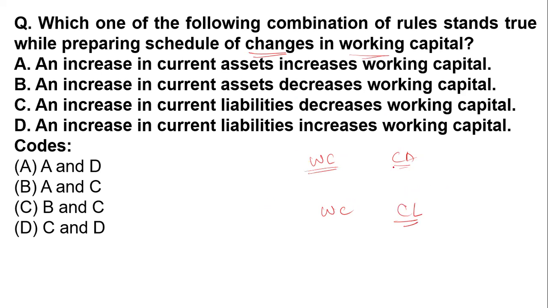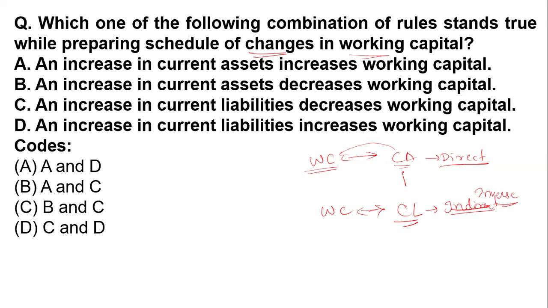There is a thumb rule you have to remember: there is a direct relationship between current asset and working capital, and an inverse relationship between current liability and working capital.